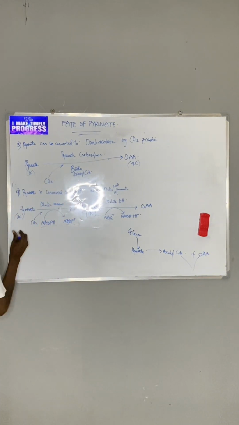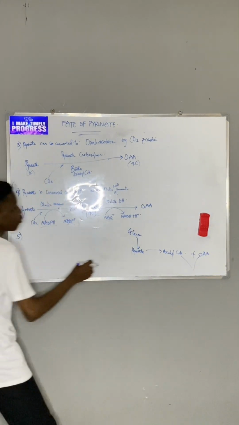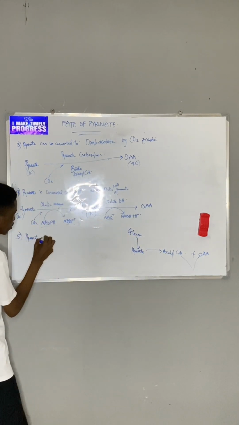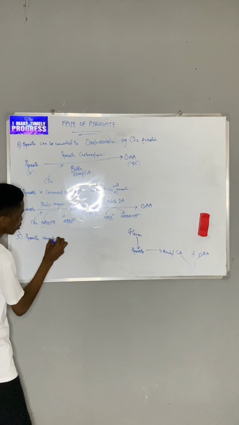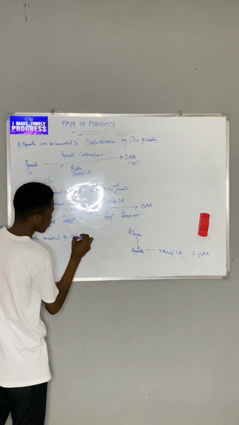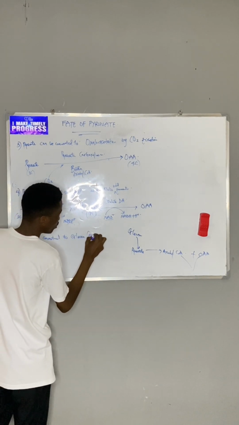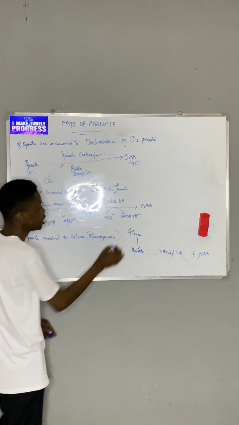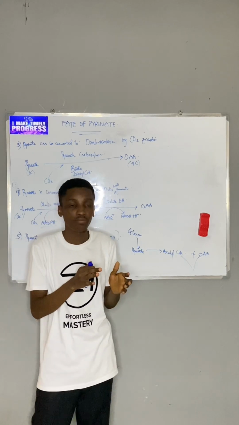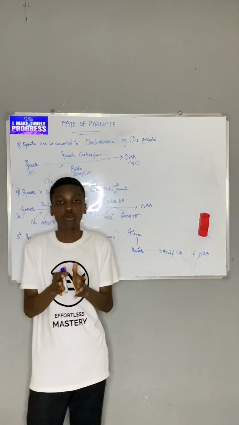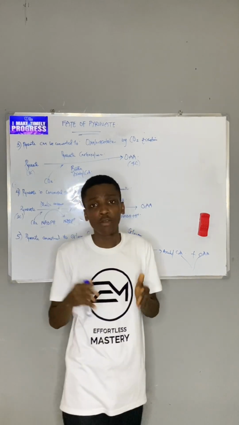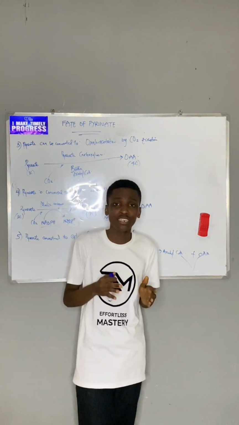Now the fifth fate of pyruvate is that pyruvate can be converted to glucose, and this is a process called gluconeogenesis. So most times, of course, I had earlier mentioned that pyruvate is not only formed from glycolysis, so I can form it from other sources, especially in periods of starvation, when the person is out of food and you're not eating.